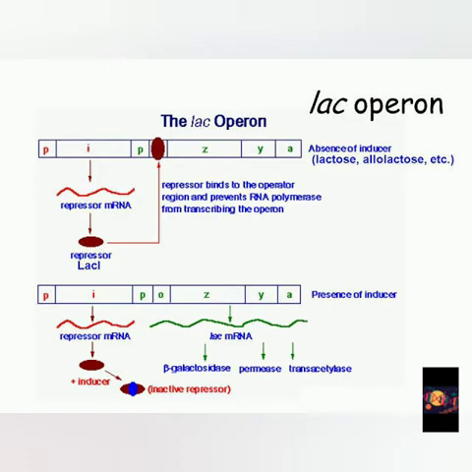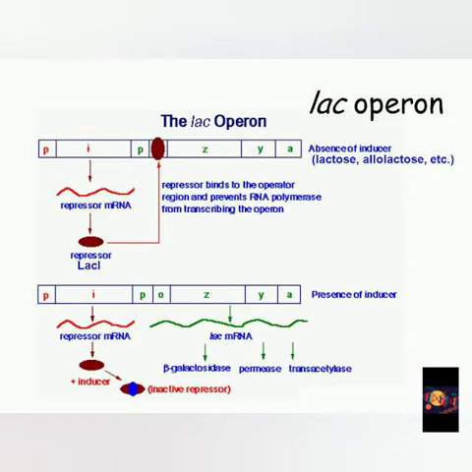As we can see, the template strand of the DNA has three regulatory elements and three structural genes. RNA polymerase is an enzyme which helps in the transcription process by converting DNA to mRNA. Generally, RNA polymerase binds to the promoter site, the red P here, and starts transcription. It first transcribes the I region, the repressor region, and gives us repressor mRNA. This repressor mRNA in return gives us the repressor protein, or repressor lac, which binds to the operator site, the O site. By this binding it prevents the activity of RNA polymerase and prevents transcription of the operon.